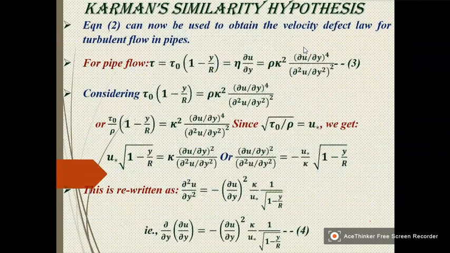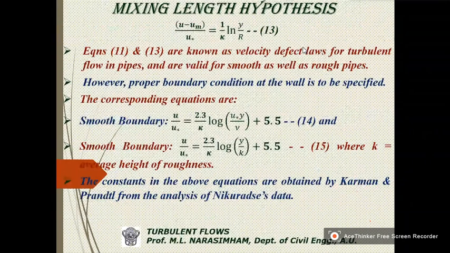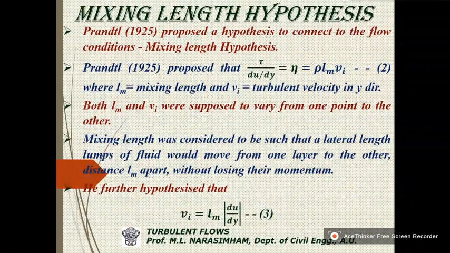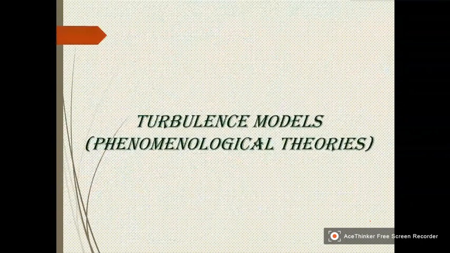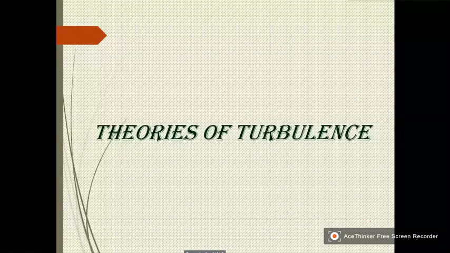I will just explain the theories of turbulence, called turbulence models, in tomorrow's class. So this we will consider tomorrow.